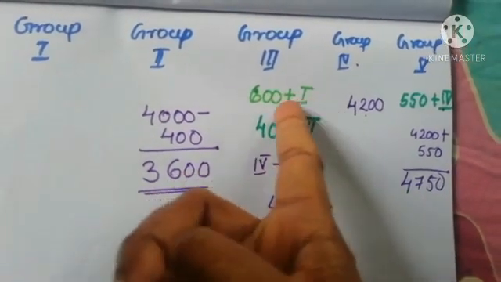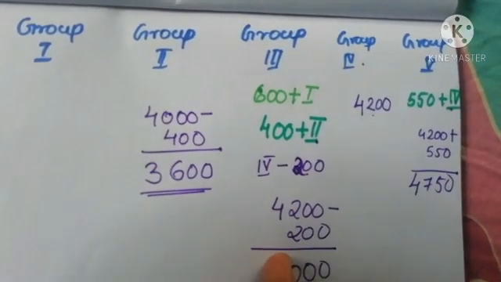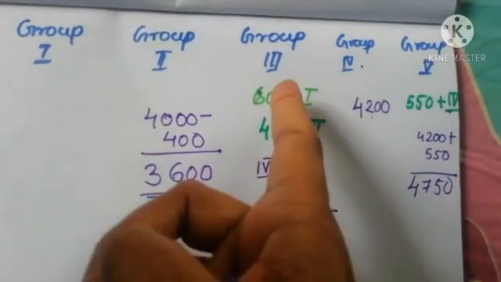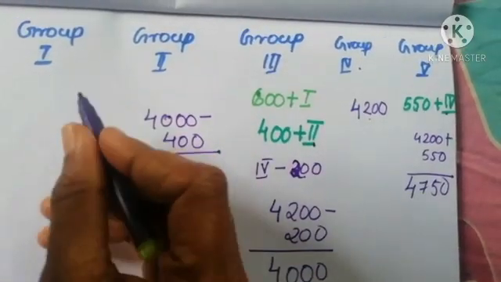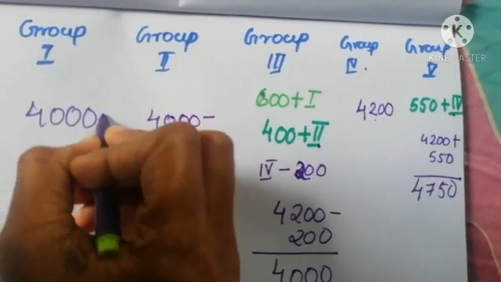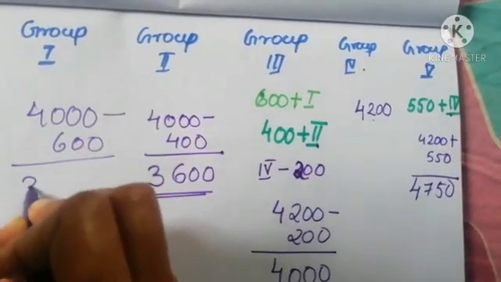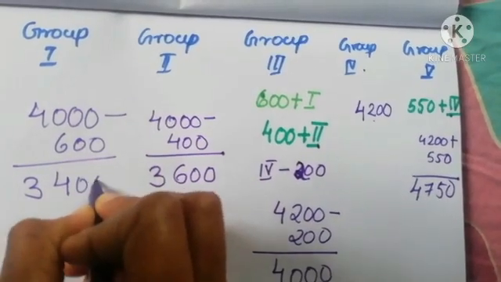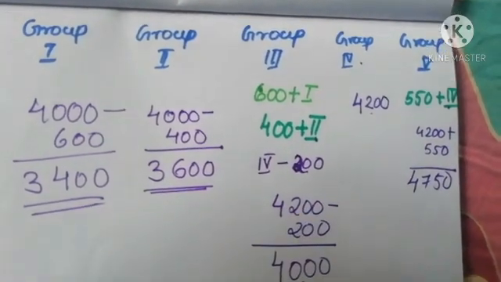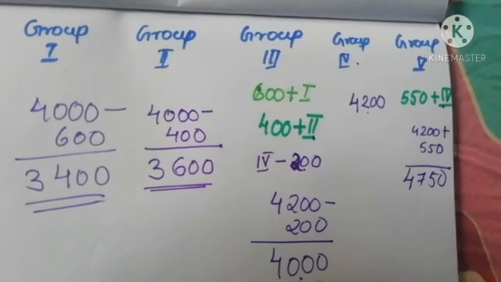Again comparing with the first group, whatever it is the amount raised by group 3, it is less than 600 here. So we got here 4,000. So 4,000 subtracted with 600, we get 3,400. This is the amount raised by each group.